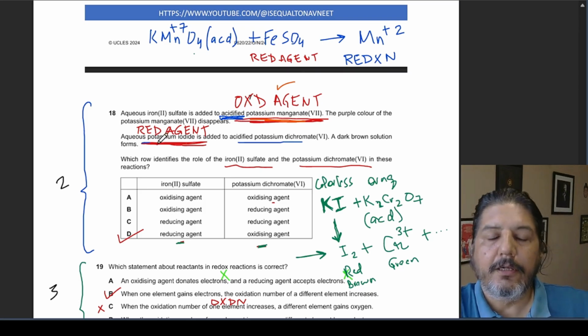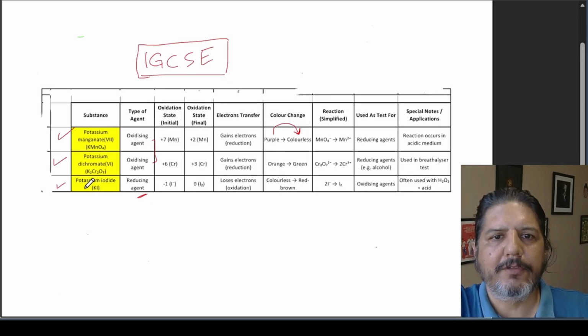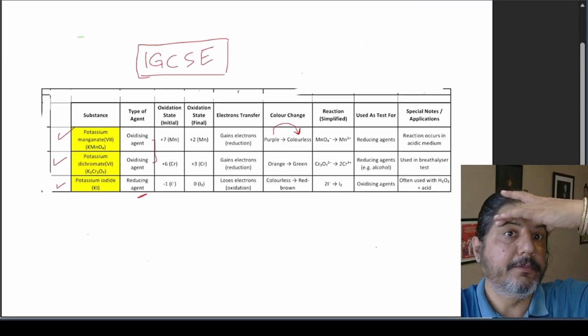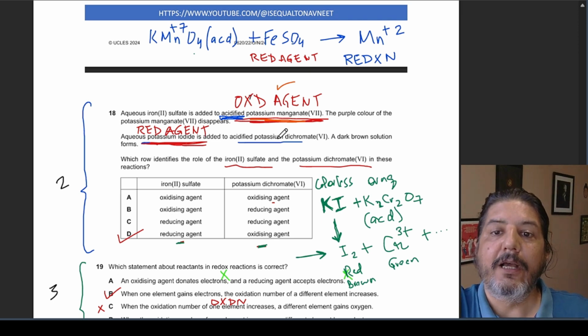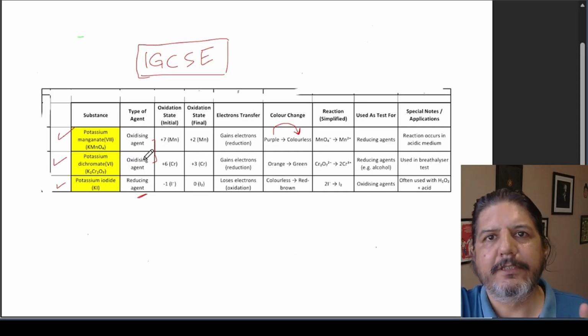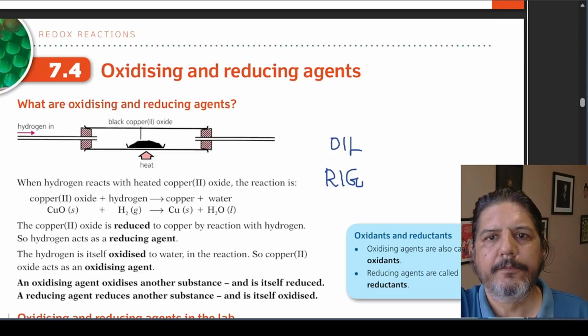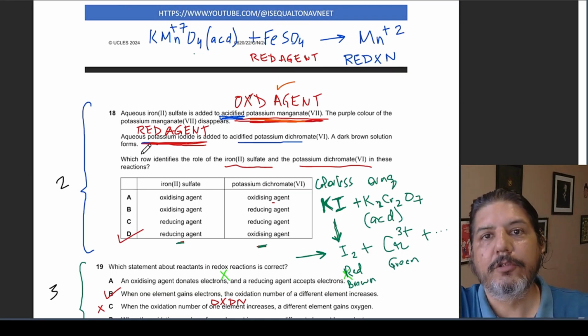The second part of the question: aqueous potassium iodide. As I've told you before, potassium iodide acts as a reducing agent. So potassium iodide is added to acidified potassium dichromate. You should remember that potassium dichromate is an oxidizing agent. So this is a reducing agent, this is an oxidizing agent. A dark brown solution forms.